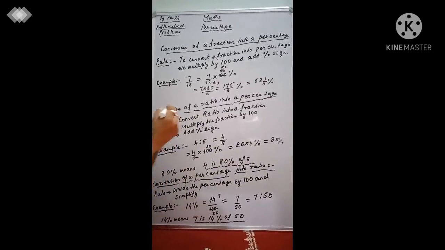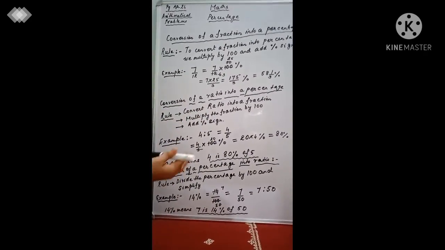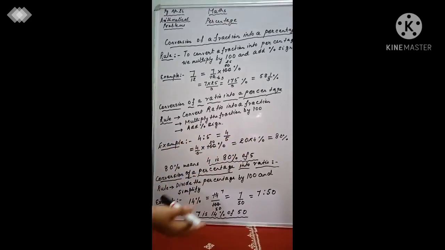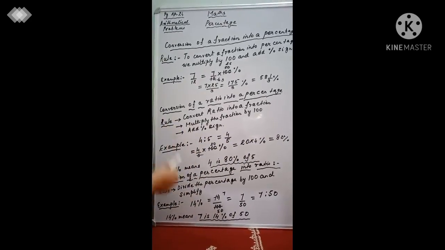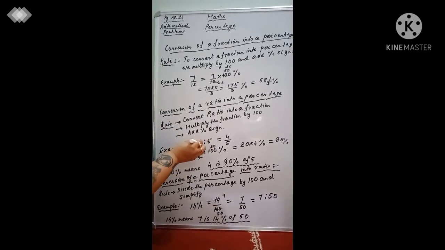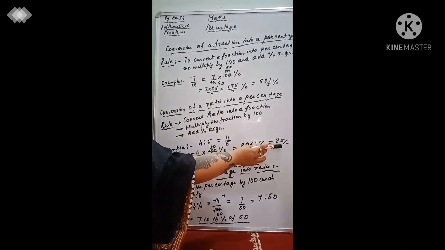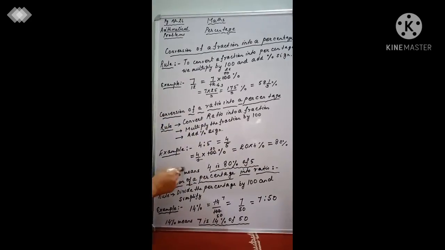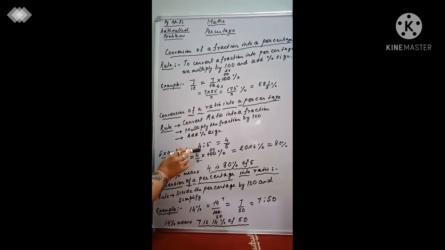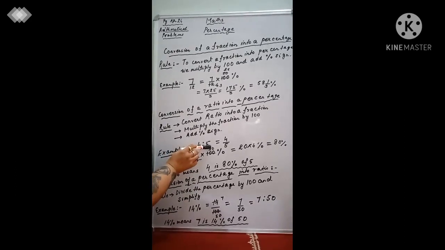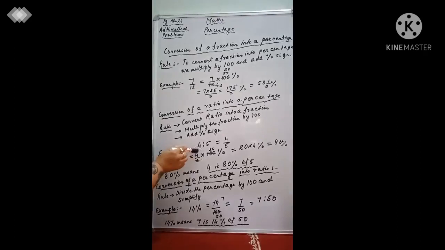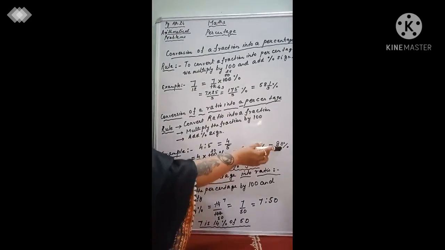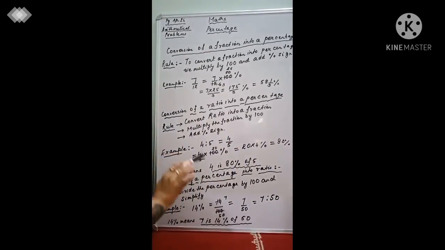Now, if I want the explanation, okay, 4 is to 5 gets to be 80%. What does that mean? What does this particular term mean? That the ratio of 4 is to 5 has been converted into the percentage of 80%. Then it means this 80% means that this 4 is 80% of 5. Let me repeat. This 4 is 80% of this 5, and that is why the 80% is denoted here. Are we clear with this, everyone?